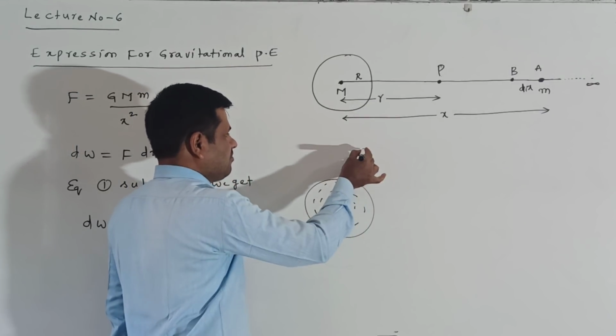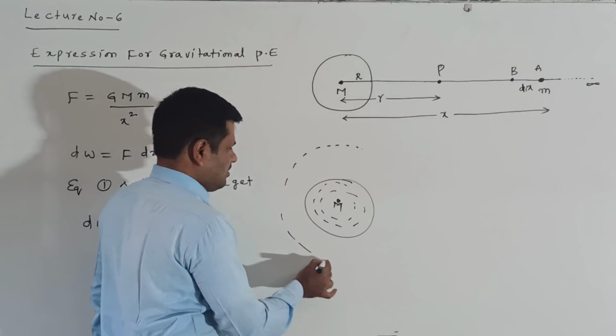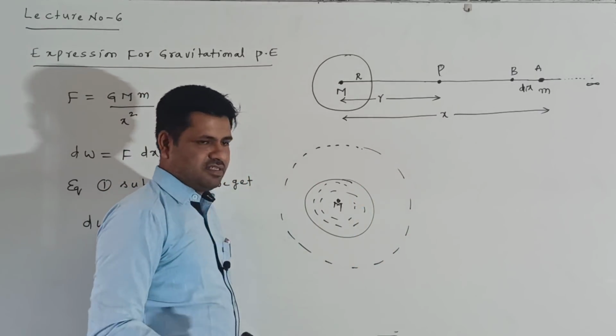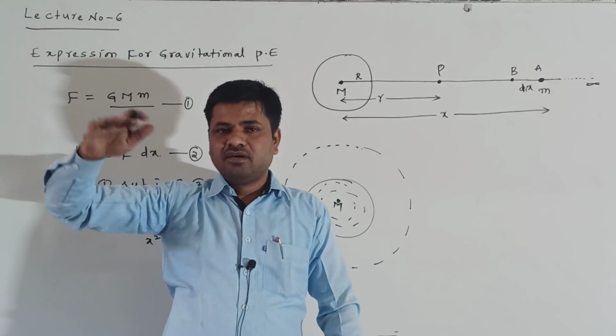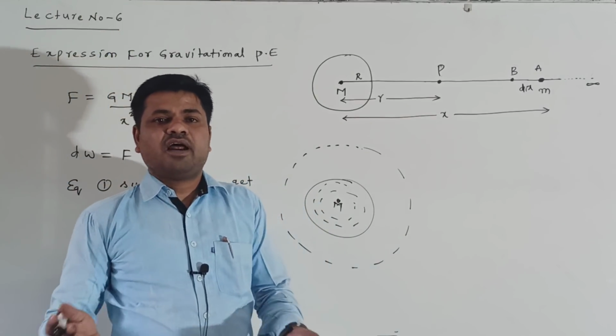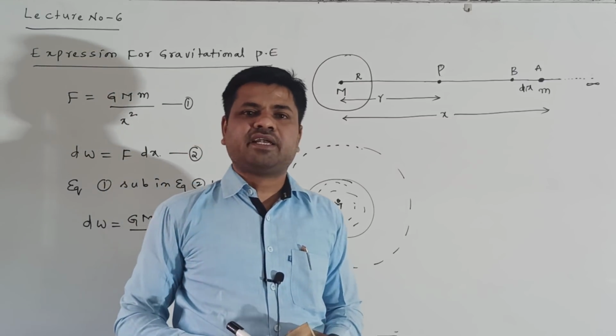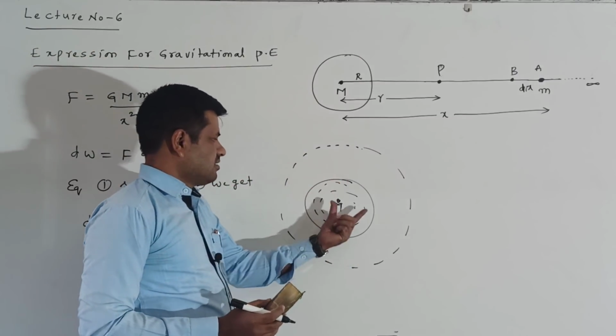Surrounding of this earth, here there is a gravitational field. Suppose here the ground is there. That is the surface of the earth. Surrounding of this surface of the earth also, a gravitational field is there and gravitational force is acting. This is the surface of the earth.